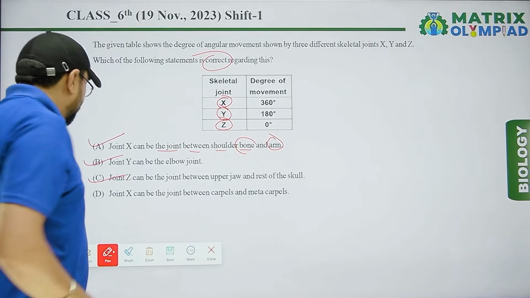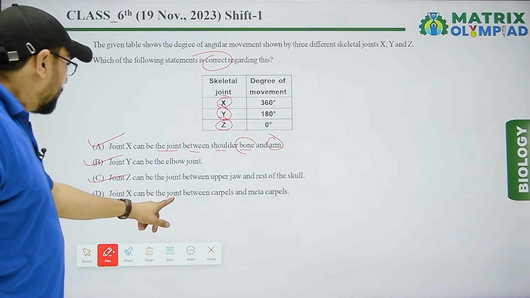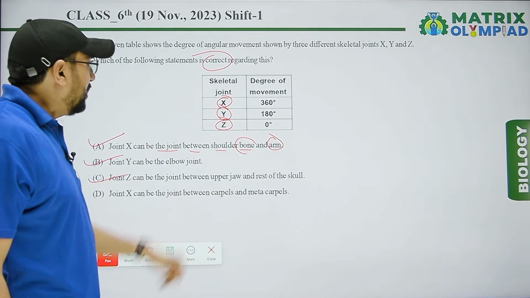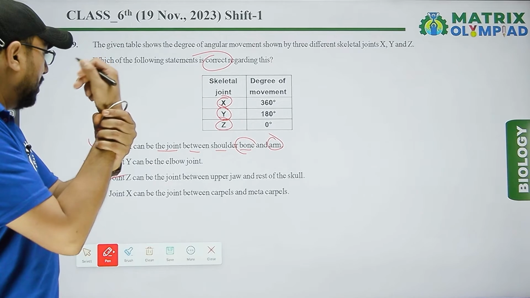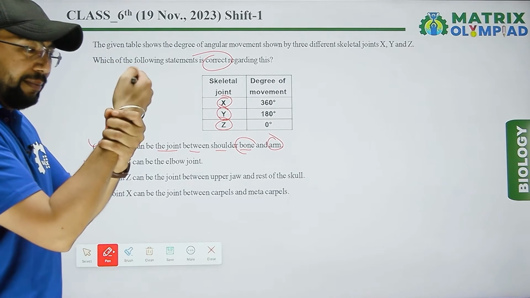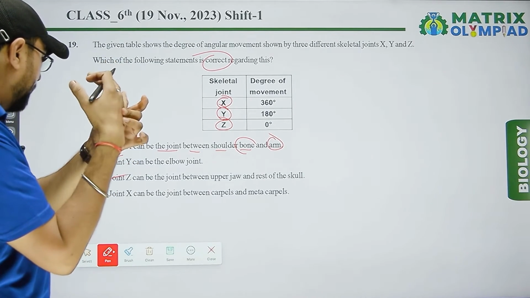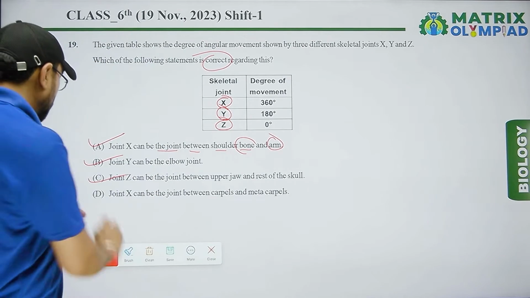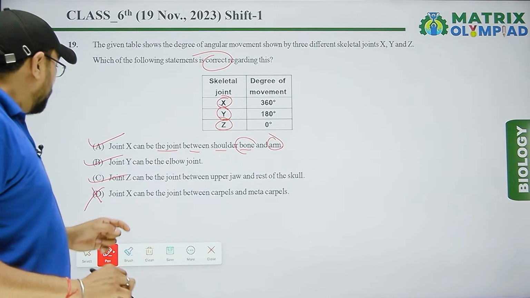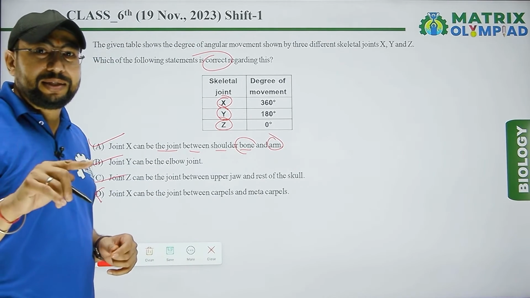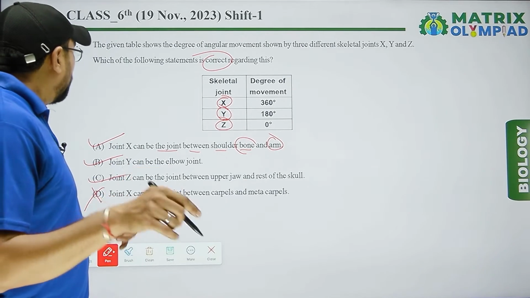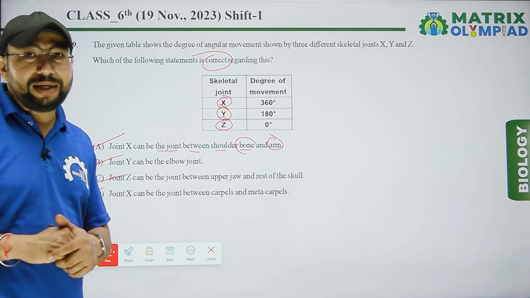So that is right. Joint X can be the joint between carpal and metacarpal. No, that is wrong. Options A, B, C are right for this multiple choice answer.